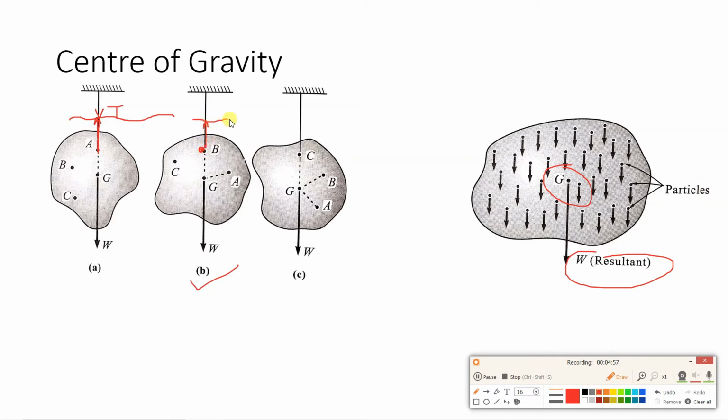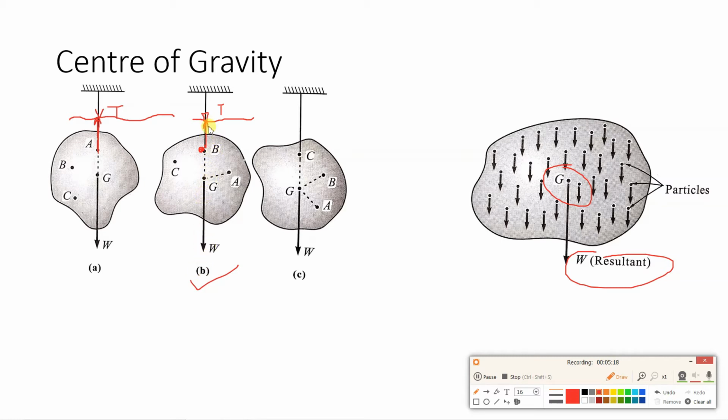Suppose we are taking a section over here, so there will again be forces like this. This is the tension part. And if you extend the point B up to G by drawing a dotted line, again you will notice that this tension and this weight, they are collinear and they are opposite to each other.